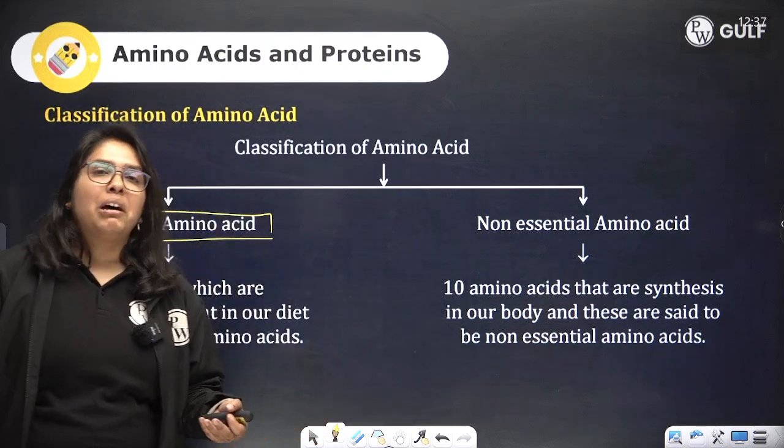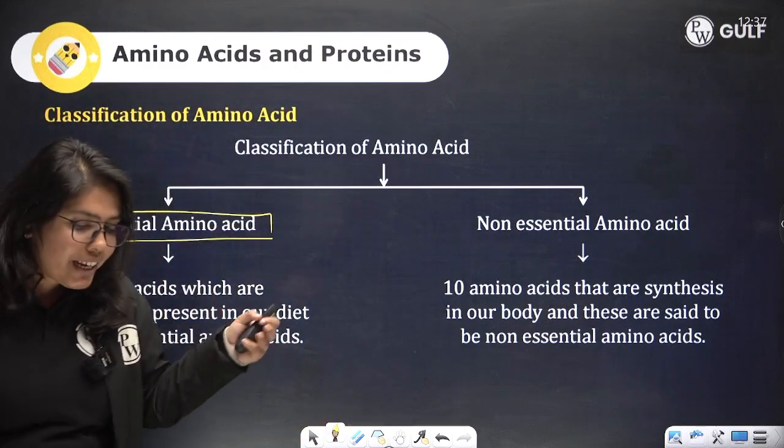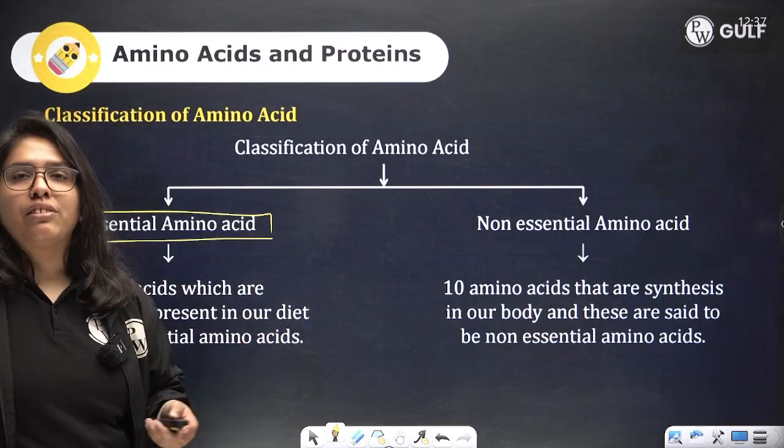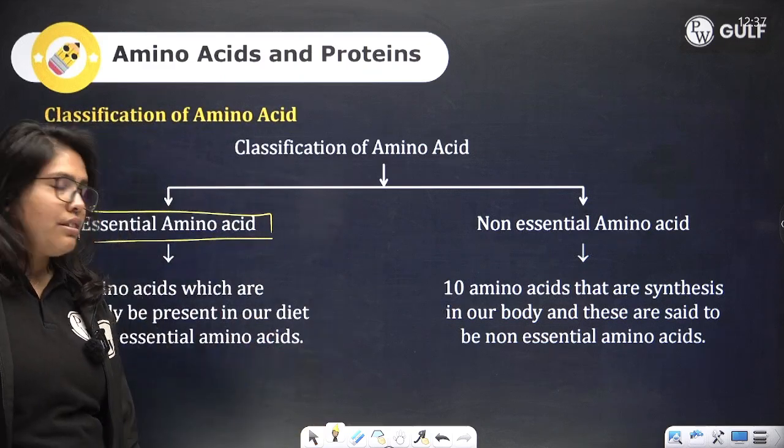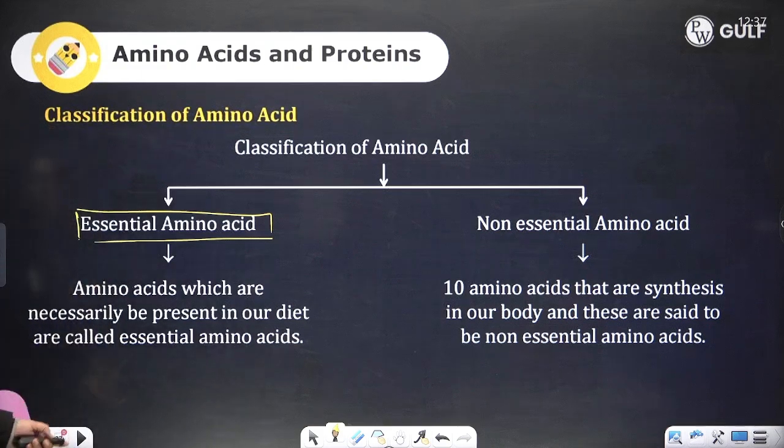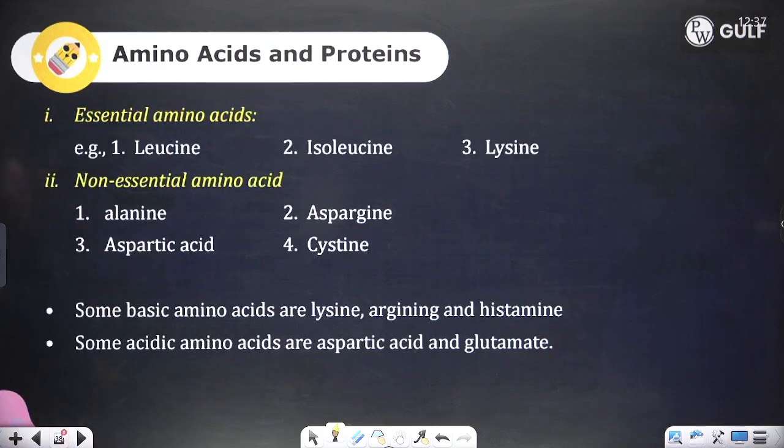They are formed in our body, and you don't have to take them through diet. That is why they are non-essential amino acids, because they can be synthesized by the body. Some examples of essential amino acids are leucine, isoleucine, lysine. Some examples of non-essential amino acids are alanine, aspartic acid, asparagine, cysteine.